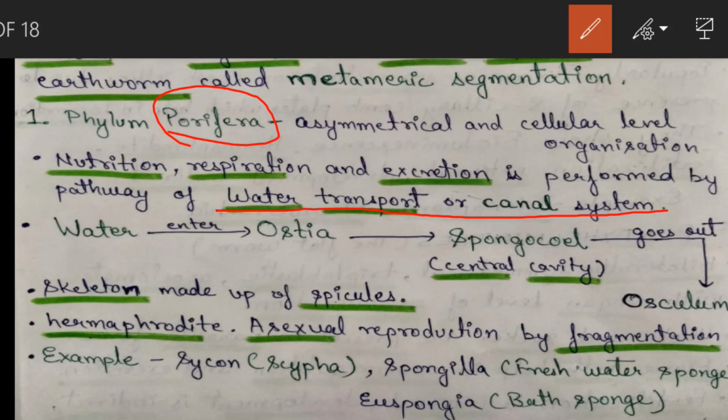So how does this canal system work? Water enters through ostia, which are openings, then it goes to spongocoel, which is a central cavity, and goes out of the osculum. Skeleton is made up of spicules. They are hermaphrodite, meaning male and female sex organs are present in the same organism, and asexual reproduction is done with the help of fragmentation. Some common examples are Sycon, which is also known as Scypha, Spongilla, which is also known as freshwater sponge, and Euspongia, also known as bath sponge.